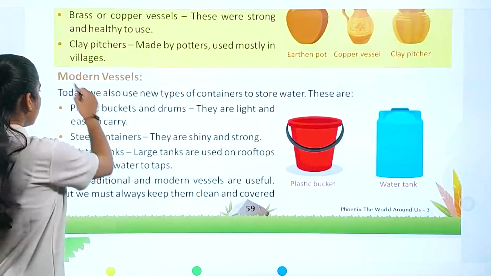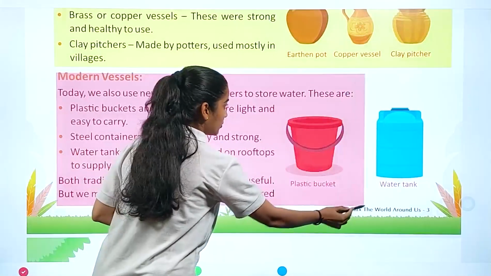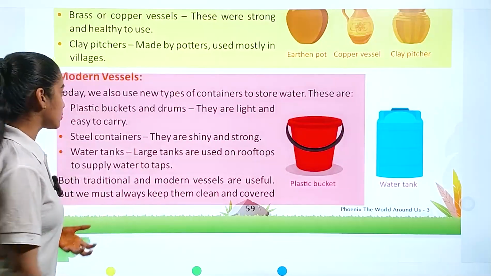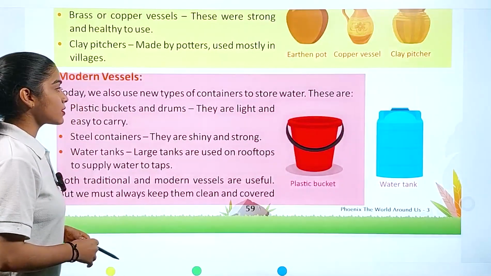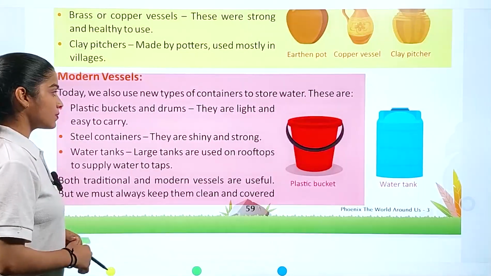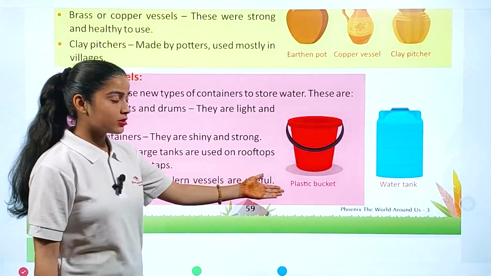Next we have modern vessels. What are those modern vessels? Modern vessels you can see in your surroundings nowadays also. So today we also use new types of containers to store water. These are plastic buckets and drums. They are light and easy to carry. Steel container. These are the plastic containers you have always seen.